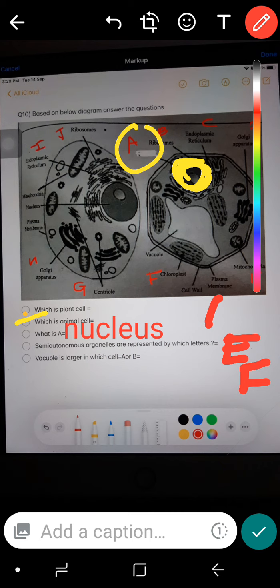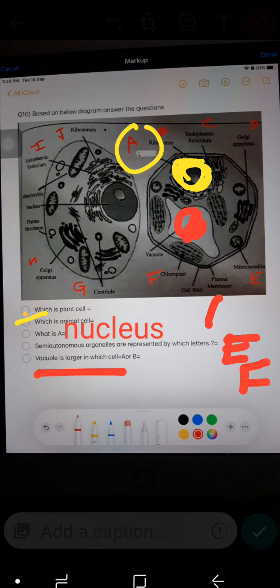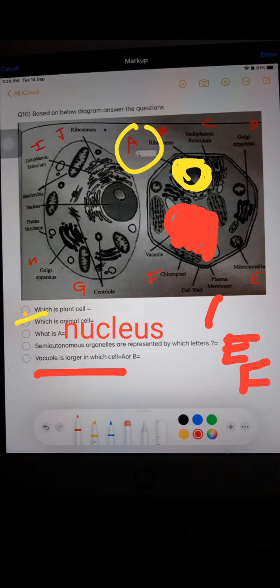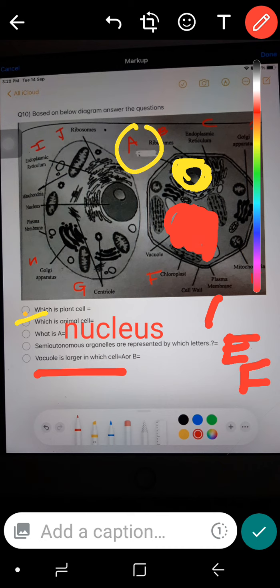So, vacuole is larger in which cell, A or B? Where is vacuole? See, this one is vacuole for second cell. And where is the vacuole for first cell? I think it is not marked, but it might be this one, the small one towards the periphery. So vacuole is larger in which cell?